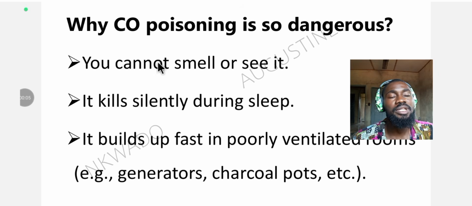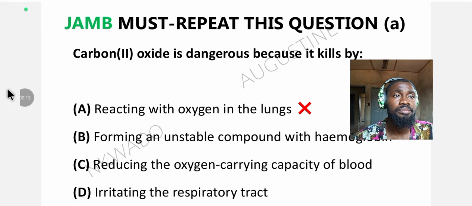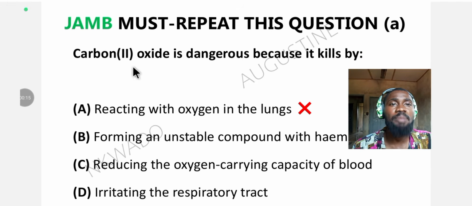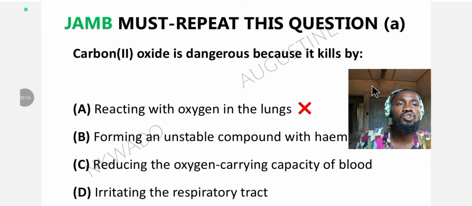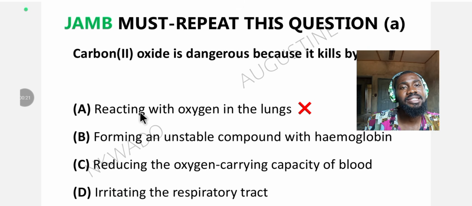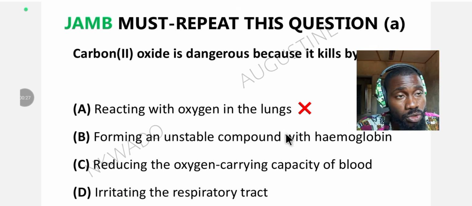Now that we have understood how carbon monoxide kills and everything about carbon monoxide, let's go back to the JAMB must-repeat question. JAMB must repeat question. Carbon monoxide is dangerous because it kills by what? A. Reacting with oxygen in the lungs. Is that how carbon monoxide kills? That's obviously not the answer.